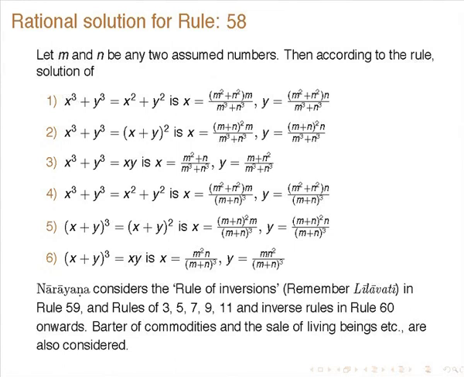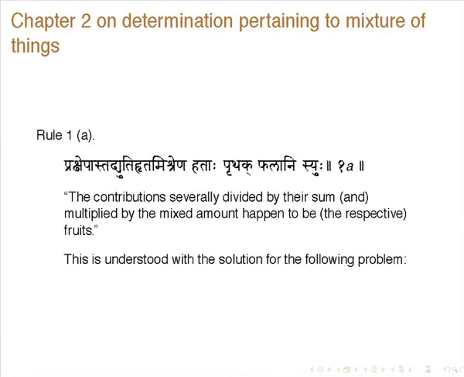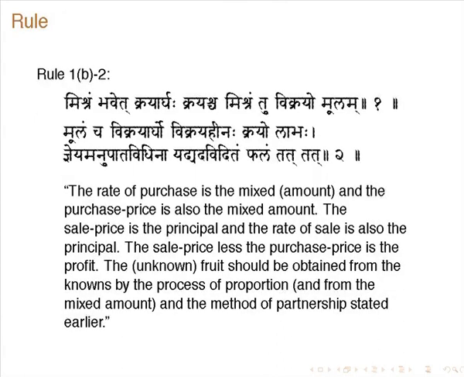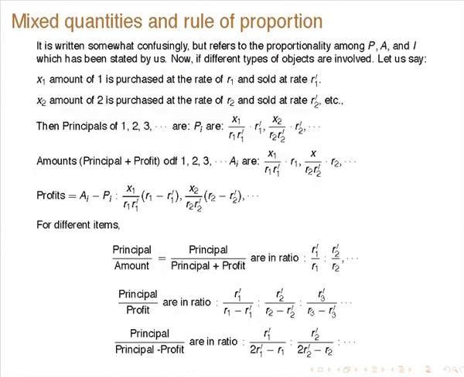Then he considers the rule of inversions and the rule of proportions and all that in great detail. I will not have time to do this. In the rule of proportions also, we have some very interesting things, mixed quantities and various proportions.